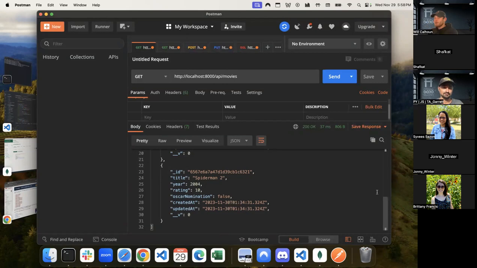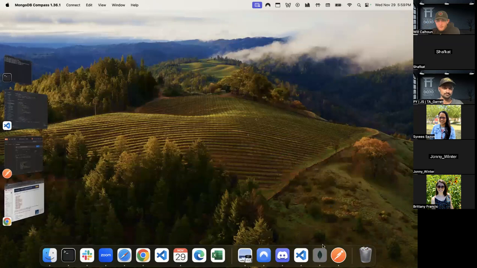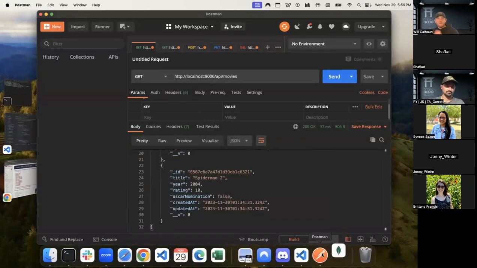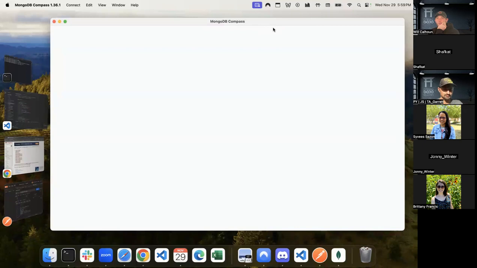Just curious, will this update the Atlas now? Yeah, let's go check MongoDB. No, this honestly might be down. Let me quit and then try again, because it wasn't responsive to anything I was doing, so it makes me think that the GUI, or the graphical user interface, the little application itself, wasn't responding.